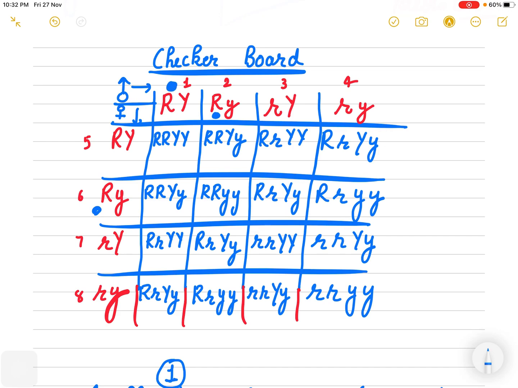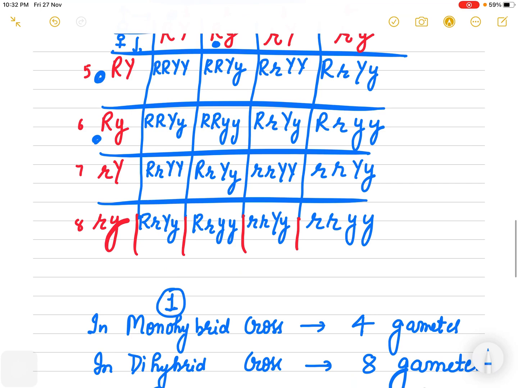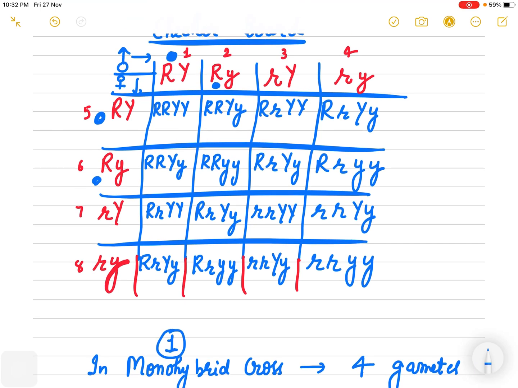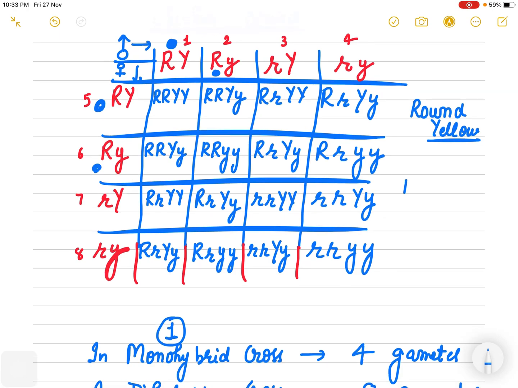Basically, you have to cross this one with this one every time, right? Now, how to find the phenotypic ratio? First thing, you have to tell us how many are round yellow. The second thing, how many are round green.